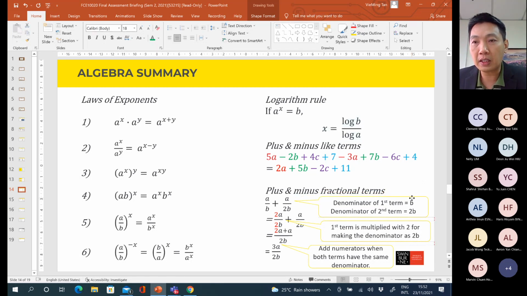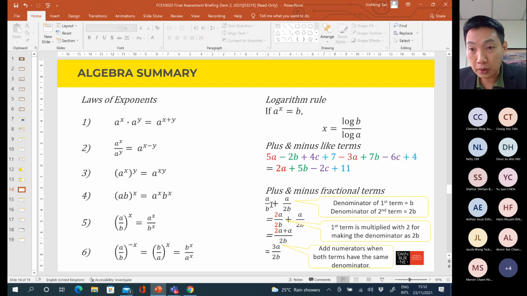What happens if the like terms involve fractional algebra or fractional expressions, just like this? Let's say we have a divided by b plus a over 2b. You see there are two terms in this case. This is the first term, this is the second term, two terms. All right.